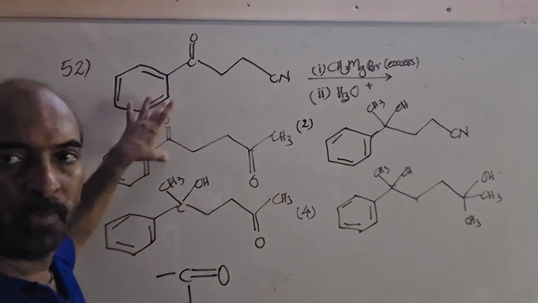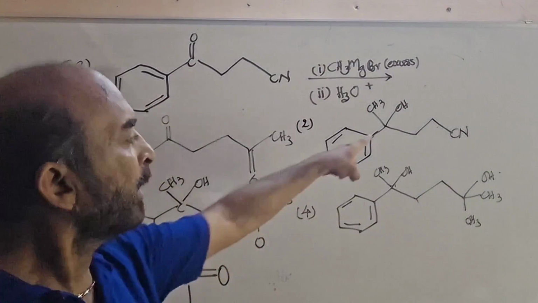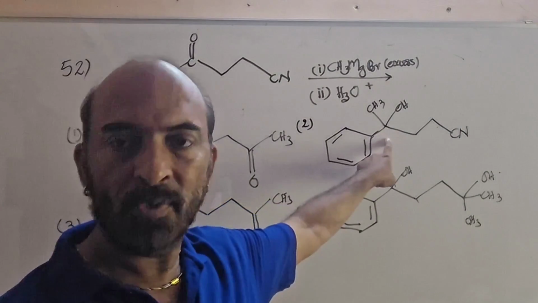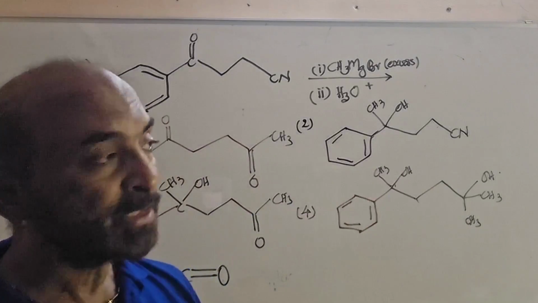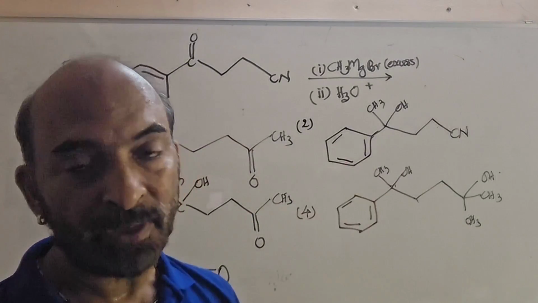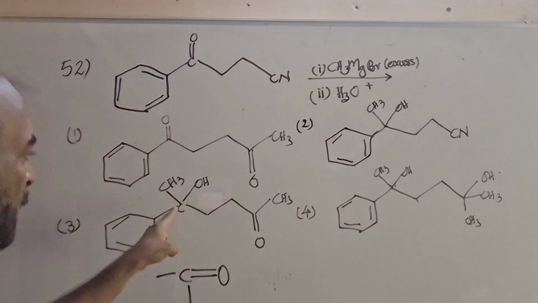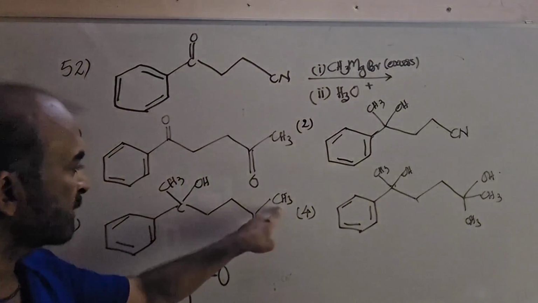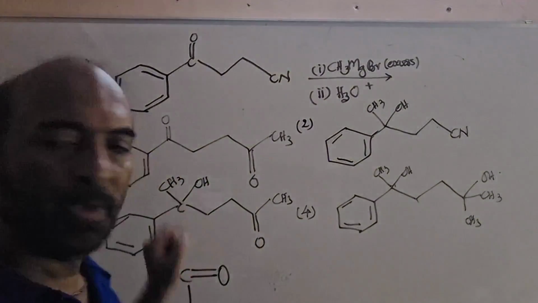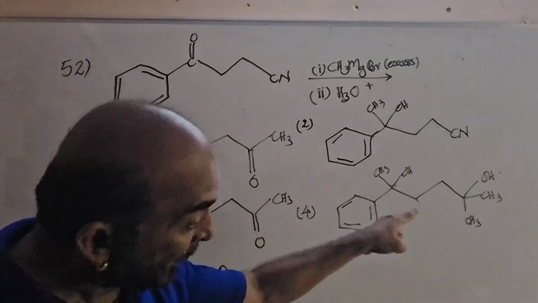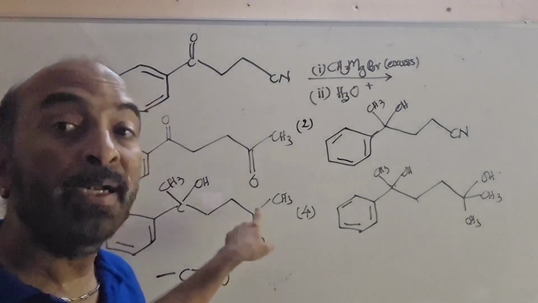Here the carbonyl group remains as such, so that is not the answer. Here it is converted to a tertiary alcohol, so that's a possibility, but the nitrile group still remains. In the presence of excess methyl magnesium bromide that is not possible, so that also cannot be the answer. Here look, CH3OH and COCH3, both expected changes have happened, so option 3 could be the answer. And what is the last possibility? There, this group has further reacted to form a tertiary alcohol.